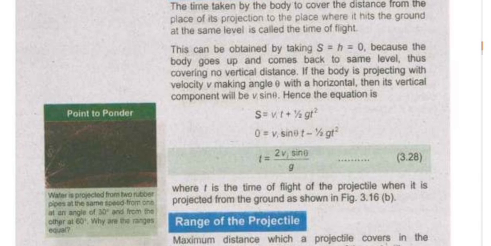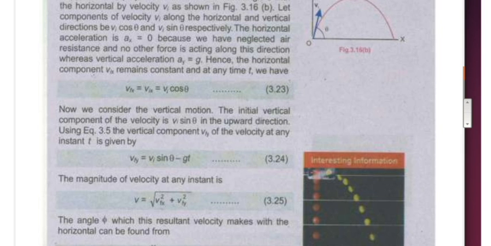So next is question number 3.13. Question 3.13 is that at which points the projectile has its minimum and maximum velocities. So the velocity is maximum at both points, at the point of projection and the point of landing. At these two points, velocity of the projectile is maximum, but at the maximum height, because the vertical component of the velocity becomes 0, the only component remaining is x component.